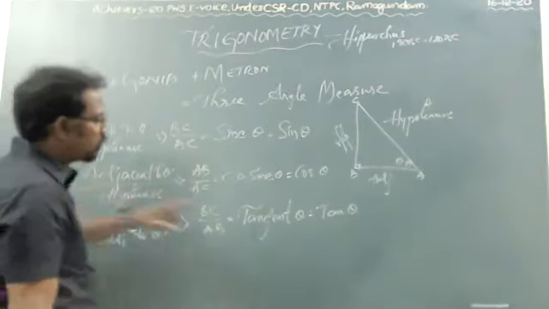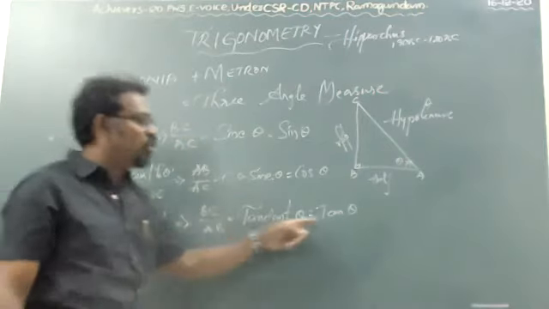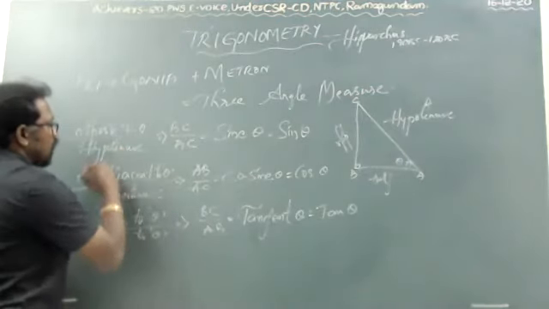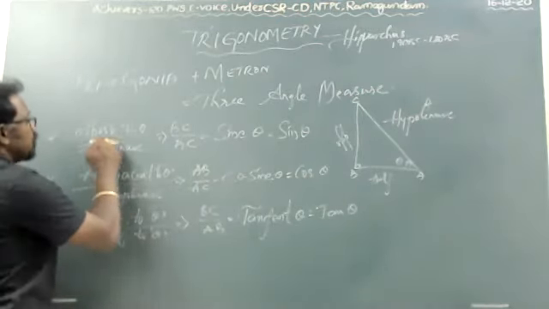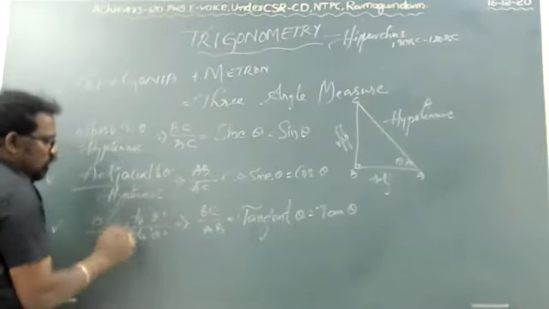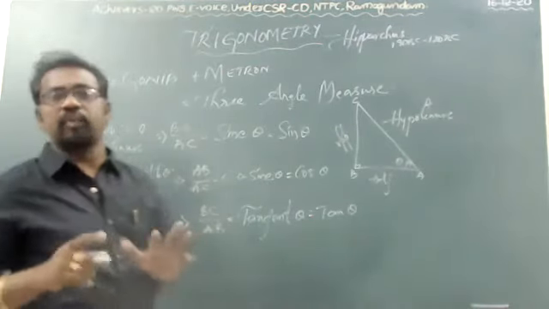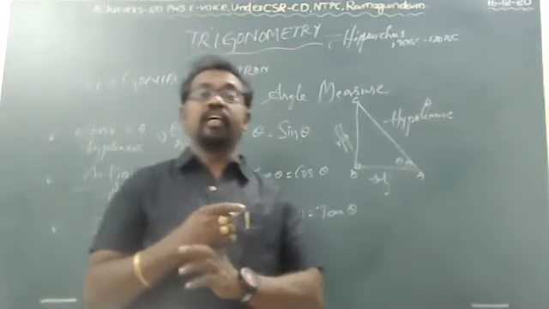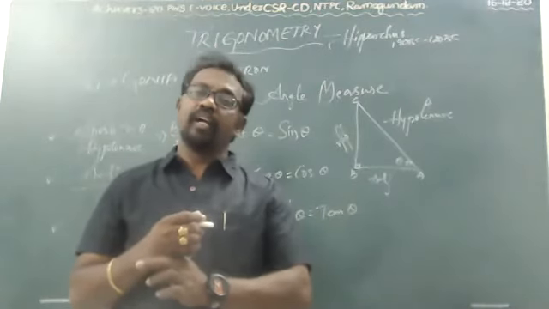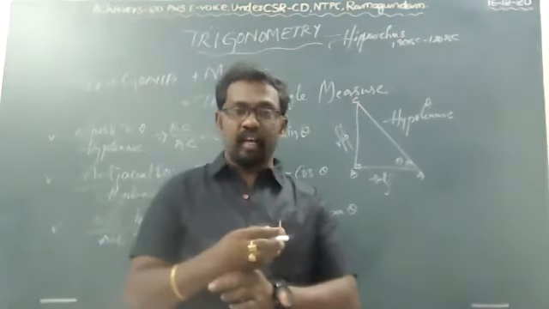Sin theta by cos theta, if you do it, you will get tan theta, because the hypotenuse gets cancelled and the remaining is opposite by adjacent. That means sin theta by cos theta you can write as tan theta. Otherwise, opposite by adjacent is also called tan theta.